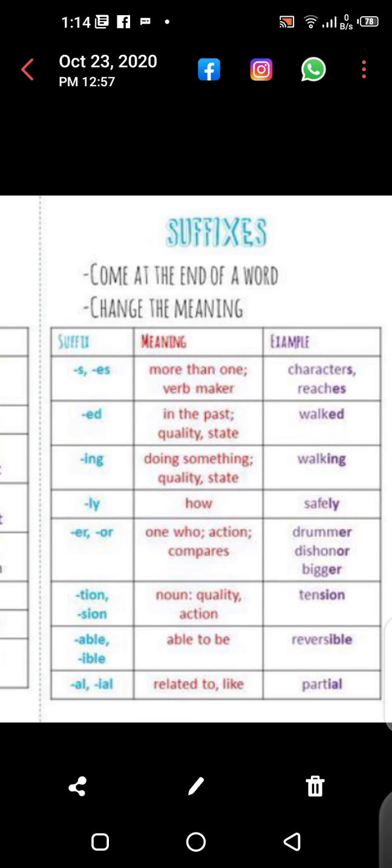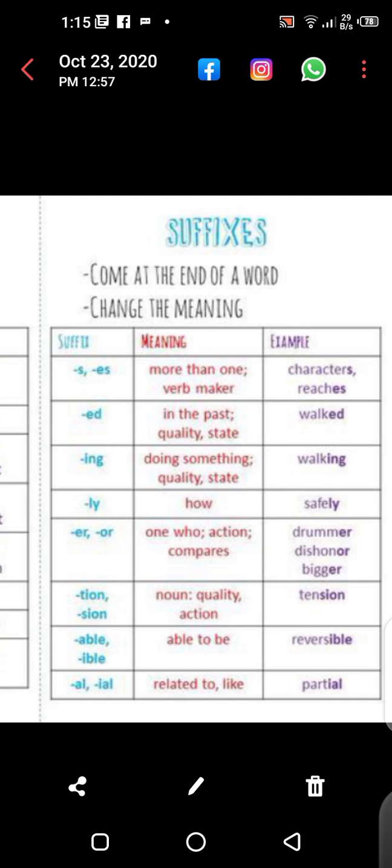Here are the suffix words. Okay, and in suffixes, as I told you, it is used at the end of a word and it also changes the meaning. Like s and es are suffixes and they are used at the end of the word, like characters, riches. Ed is a suffix because it is used at the end of the word: walked. Ing is a suffix because it is used at the end of the word: walking.